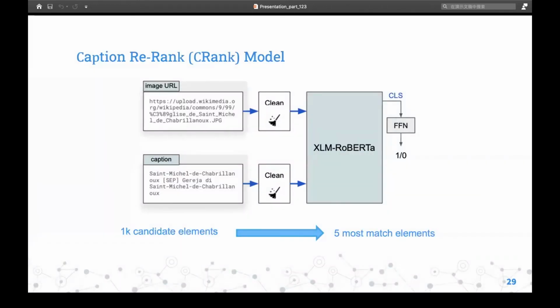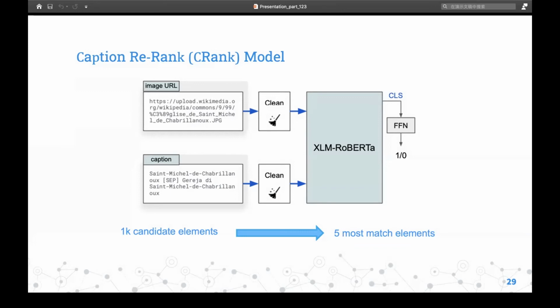In the caption rank model, a pre-trained XLM-RoBERTa masked language model is used. It means that the encoder is a transformer model and the output of the CLS token is connected to a linear layer with an output size equal to the number of labels. The architecture is shown in this figure. The target of C-rank is to determine whether the image URL and the caption match.